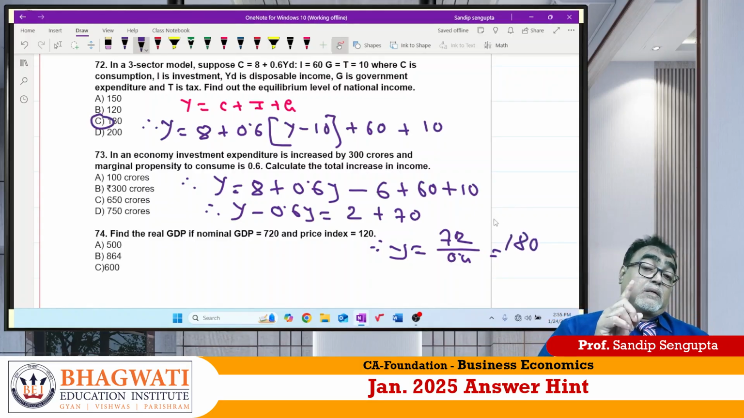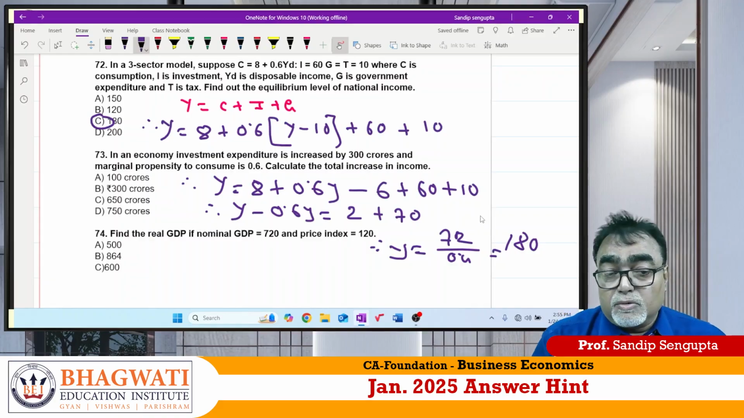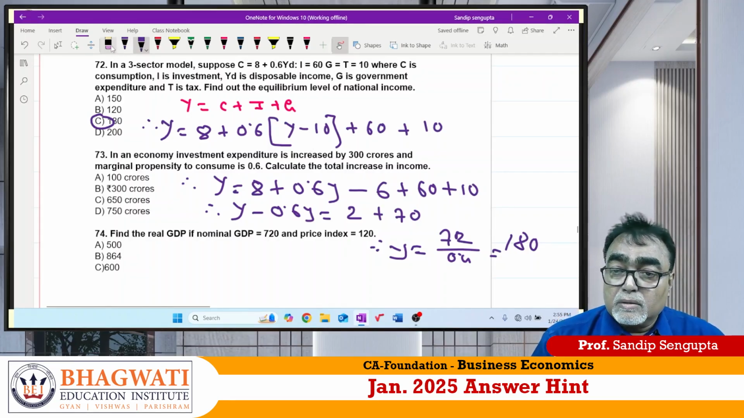Careful calculation. Be careful, beta. It would be helpful for you. So once for all, concept would be clear. Instead of YD I have written Y minus tax, and I just put the value like a clerk.